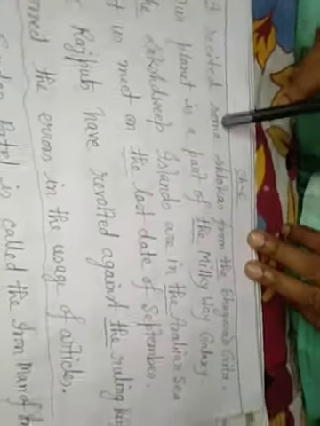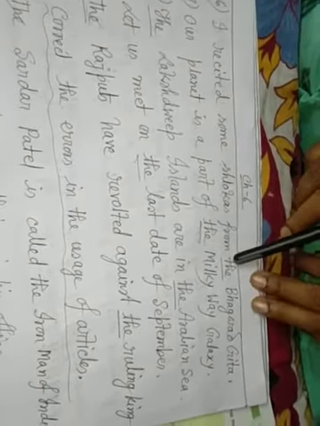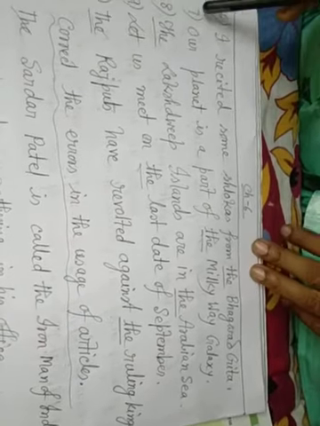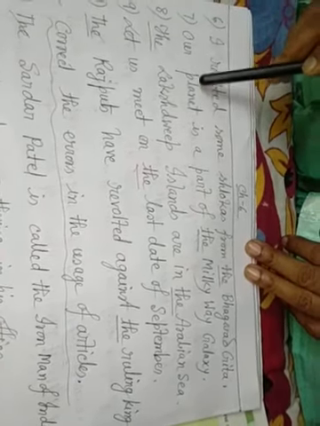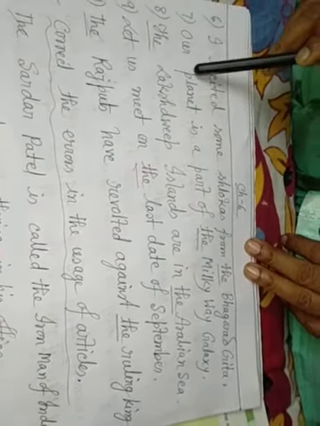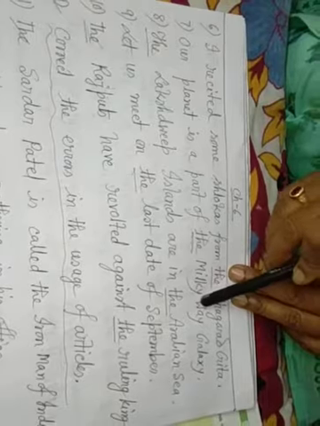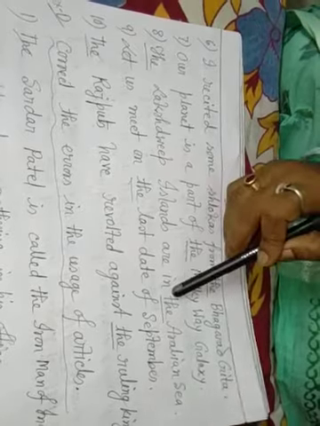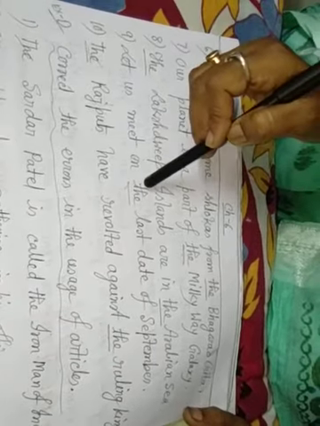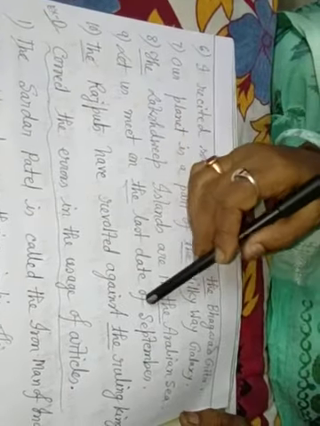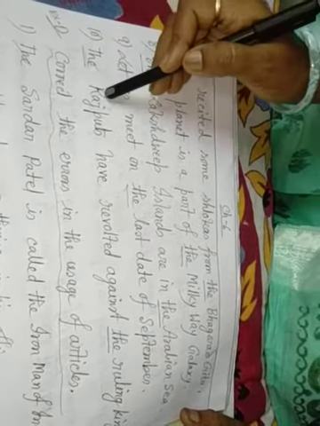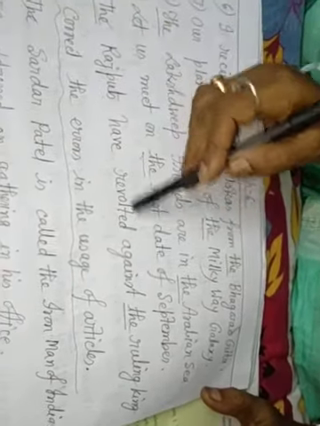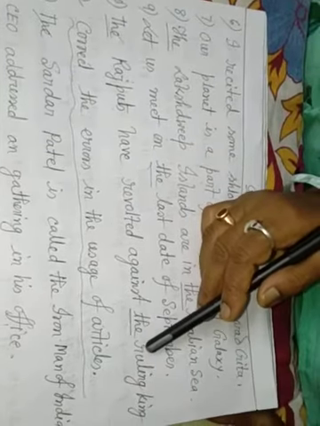6. I recited some slokas from the Bhagavad Gita. 7. Our planet is a part of the Milky Way galaxy. 8. The Lakshadweep Islands are in the Arabian Sea. 9. Let us meet on the last date of September. 10. The Rajputs have revolted against the ruling king.